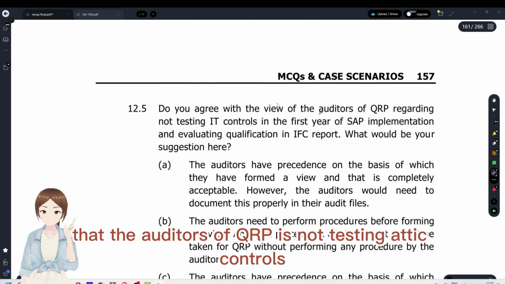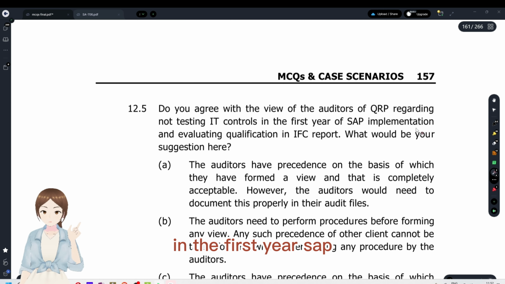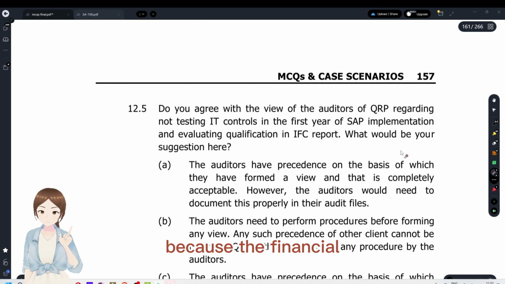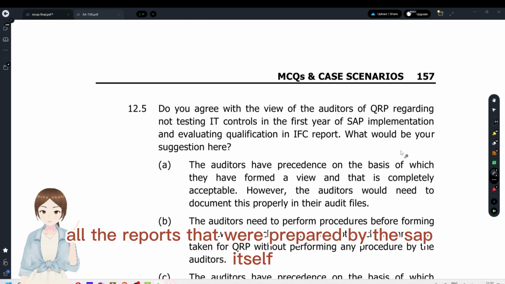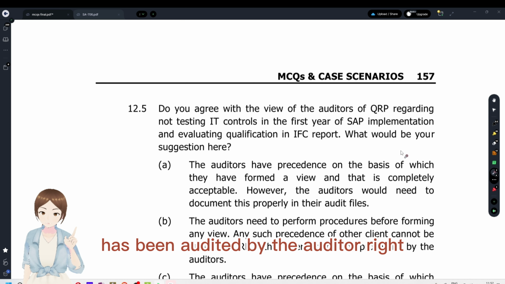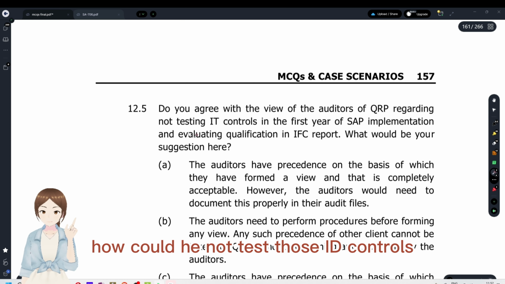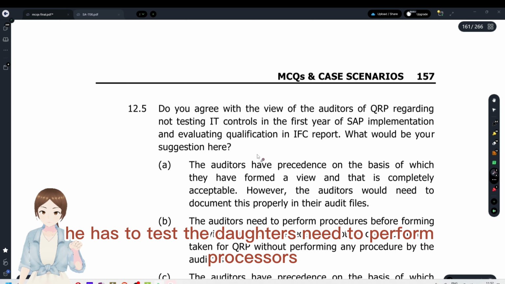Do you agree with the view that the auditors of QRP are not testing IT controls in the first year of SAP? Okay, they have implemented SAP and they did not test the IT controls because it's the first year. They cannot do that, because all the reports that were prepared by the SAP itself have been audited by the auditor, right? How could he not test those IT controls? He has to test that.